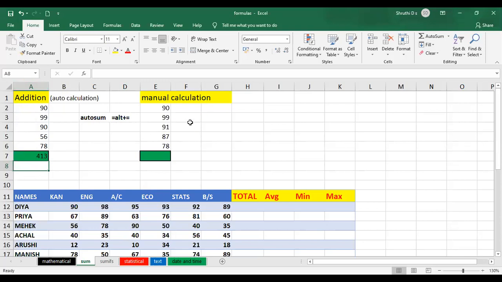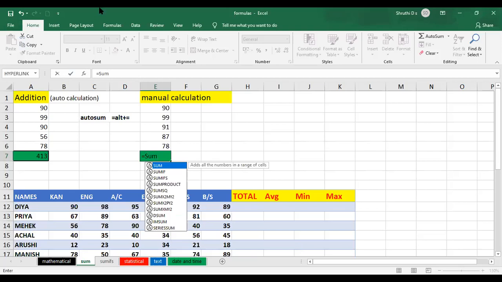If at all you want to do it manually, you have different ways here. See, what is the formula for calculating the sum? Equal to. See, all your formulas or functions will start with the equal to symbol. It may be any type of function, or it may be any kind of formula. So it is going to start with equal to symbol. Since I want to find out the sum, I'll go with the formula sum. See, the beauty of Excel is as soon as you type equal to symbol and start typing the alphabets, automatically it gives you suggestions.